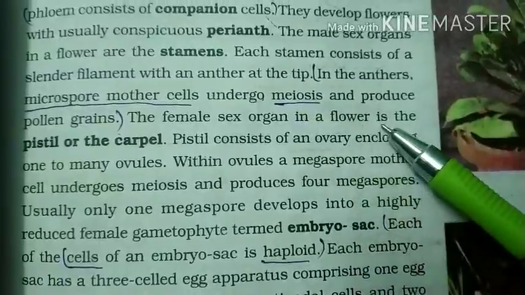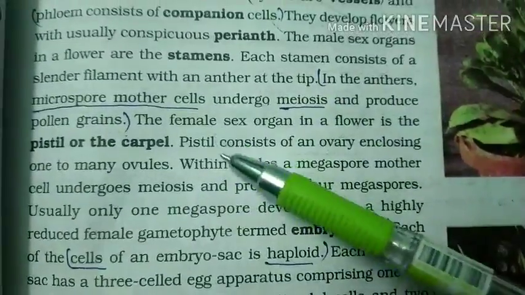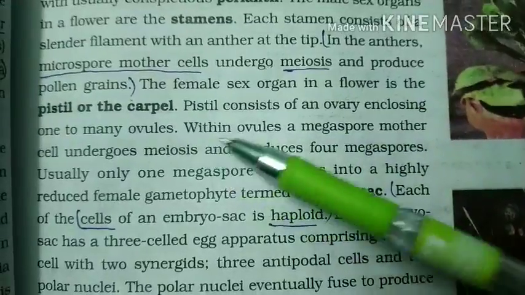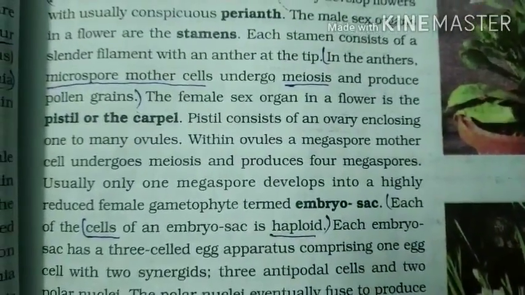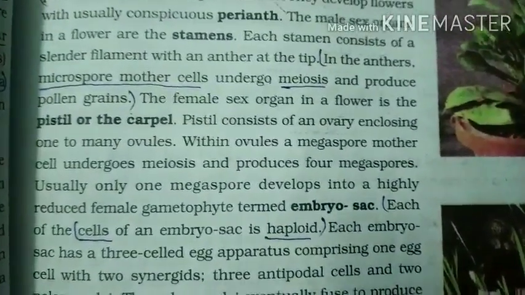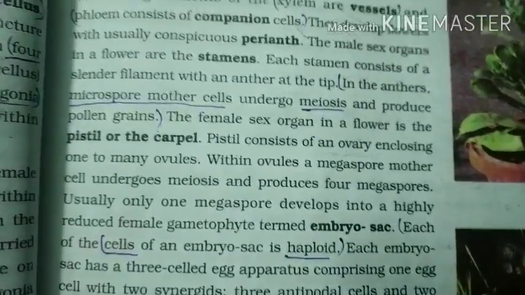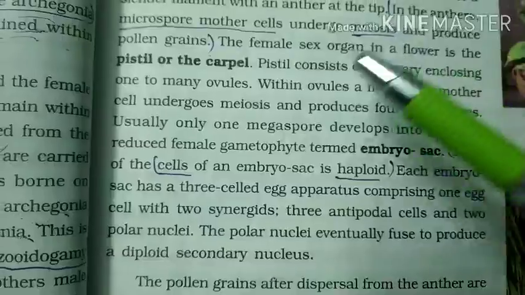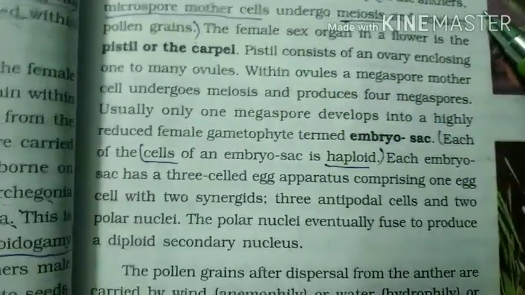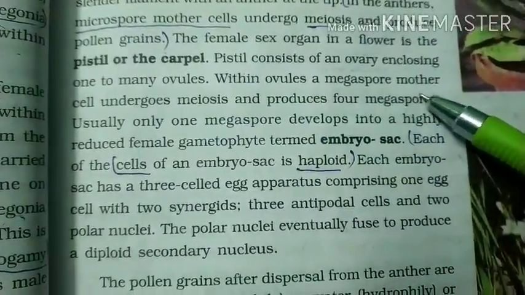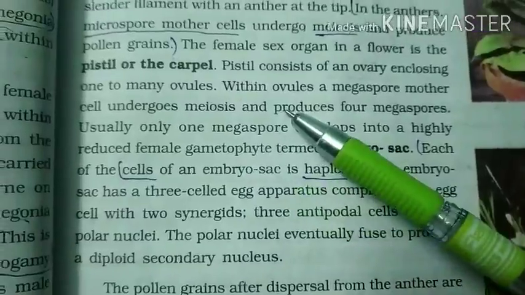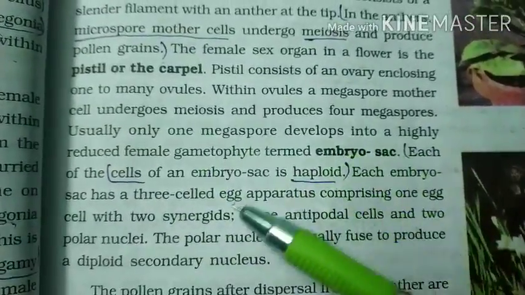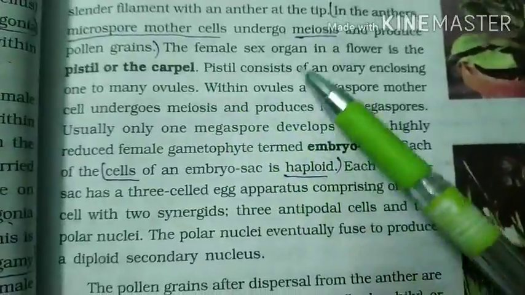The female sex organ in a flower is a pistil or a carpel. A pistil consists of an ovary enclosing one to many ovules. I told you earlier that the ovary encloses the ovules, but here it is one to many. It may have one ovule or many, depending upon the species. Within the ovule, a megaspore mother cell undergoes meiosis and produces 4 megaspores. I have told you what meiosis is, and we'll see it in detail in the next topic.